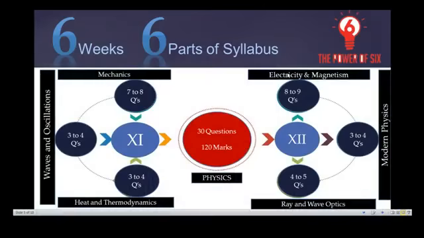Coming to this, there is a tentative model we have observed. Out of this 11th and 12th, you can observe one specific point: mechanics and electricity, if you observe, have 7 to 8 questions, or 8 to 9 questions, though it is tentative, 1 or 2 questions here and there. Together these carry around 14 to 16 questions out of the 30 questions you are going to get. This is a very, very, very important key point in your preparation. The remaining part is carried in a different way. So I want everyone to keep very high concentration on these two.